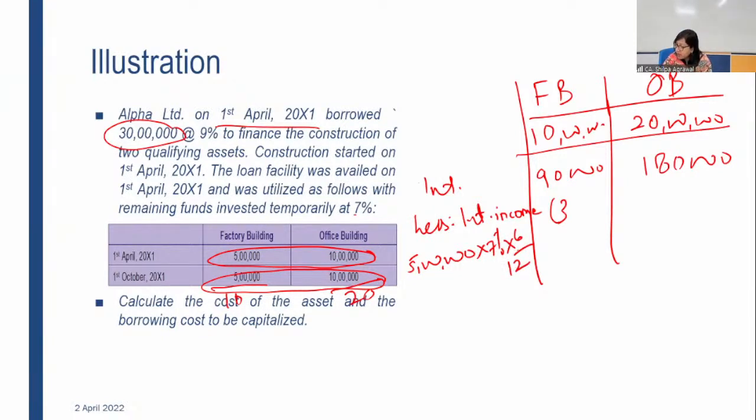So it should be further divided, and this 17,500 will reduce from here, and similarly here it will be 35,000. Help me with your calculations, please.